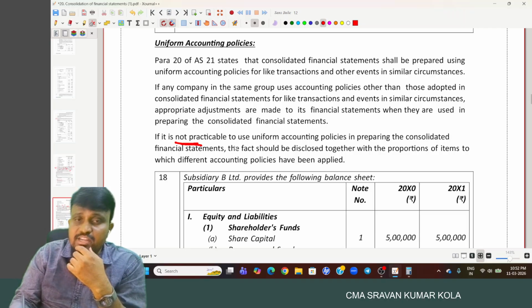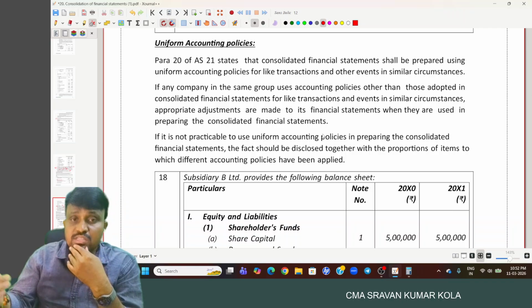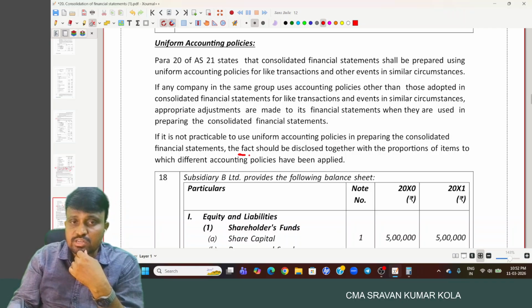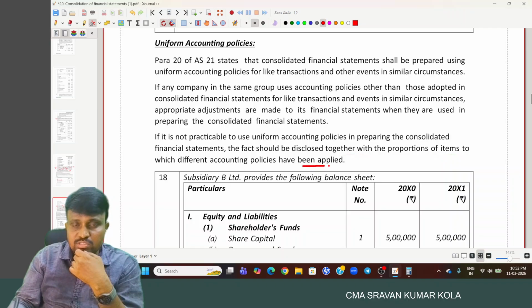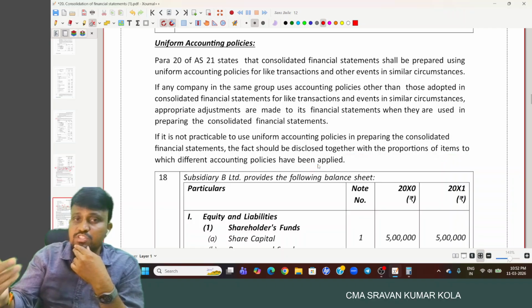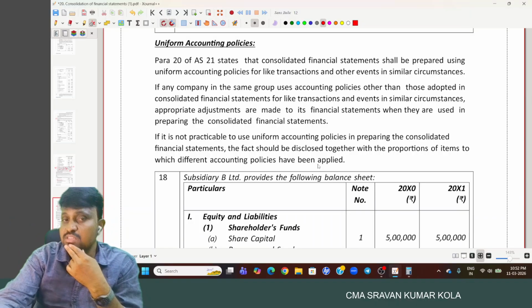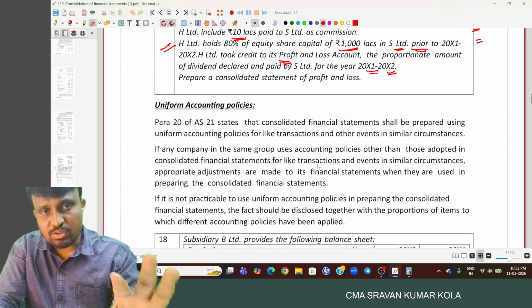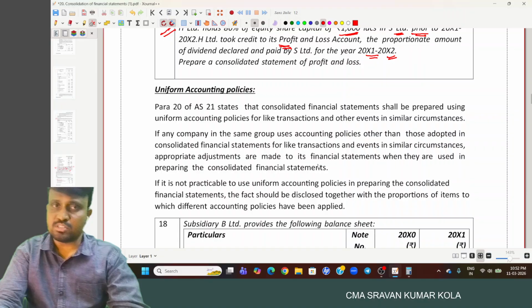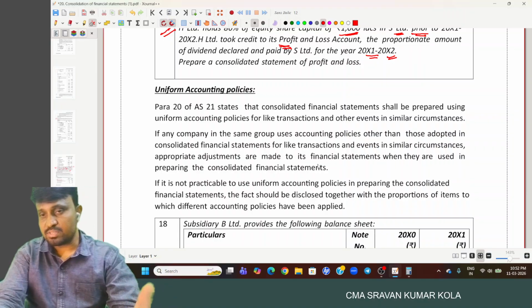Sometimes, if it is not practicable to use the uniform accounting policy, there is no need to restate it. Just give the disclosure regarding that fact, together with the proportion of items to which the different accounting policies have been applied. We have to mention that fact in the financial statements. Okay, so a uniform accounting policy is required to be followed by the holding company and subsidiary company.